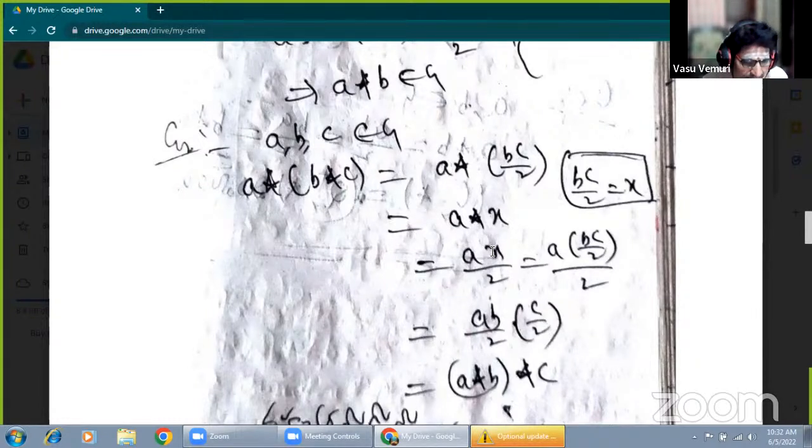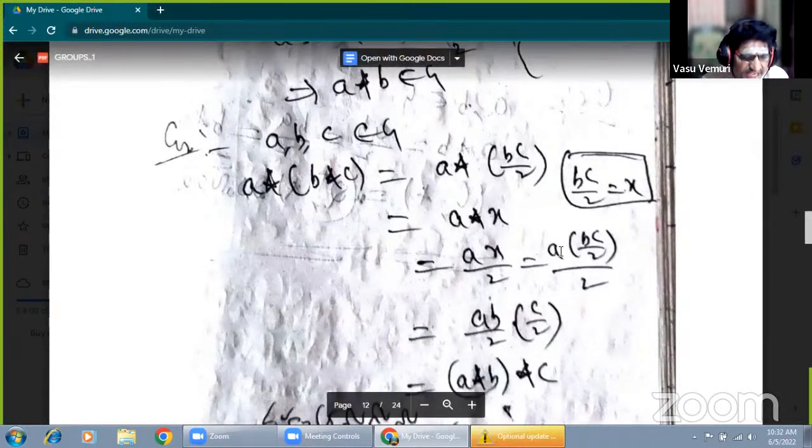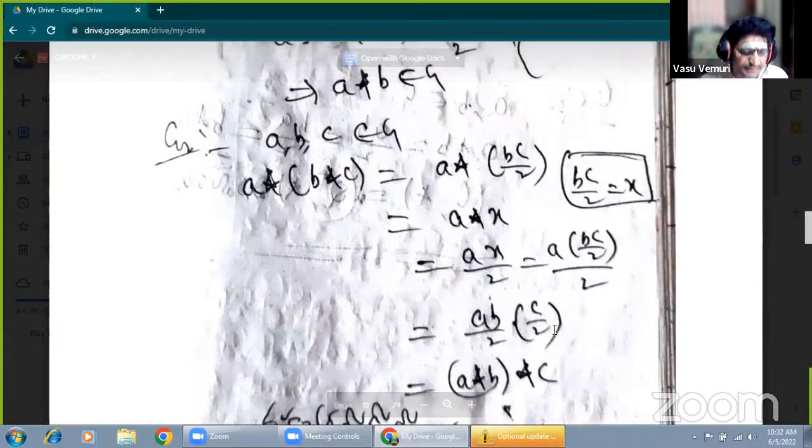Replacing the X value by BC by 2, that is A of BC by 2, by 2. Now that is AB of C by 4, which can also be written as AB by 2 into C by 2.